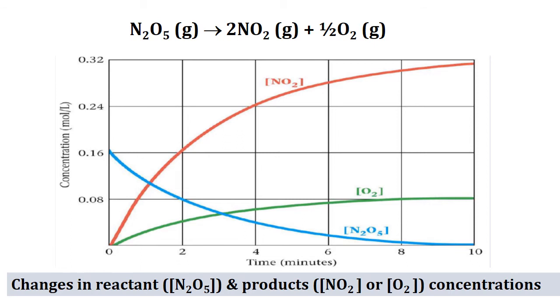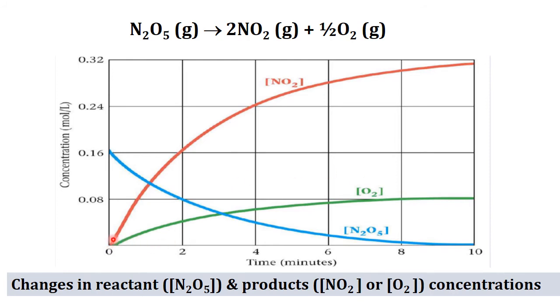So let us see first the decay of dinitrogen pentoxide. With time, in blue color it is represented. It can be seen that with time there is a gradual decrease in the concentration of dinitrogen pentoxide. And at the end we can also notice some horizontal portions, which represent that there is almost no change in the concentration of dinitrogen pentoxide at that time.